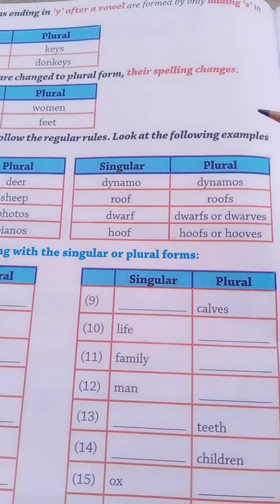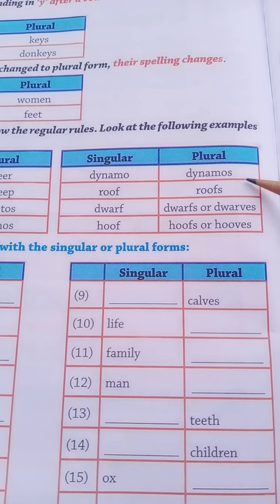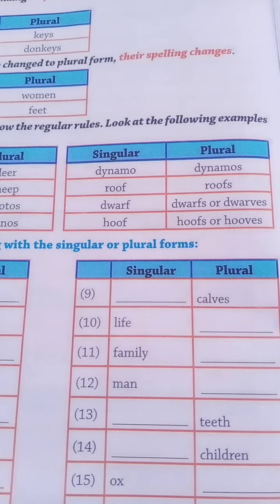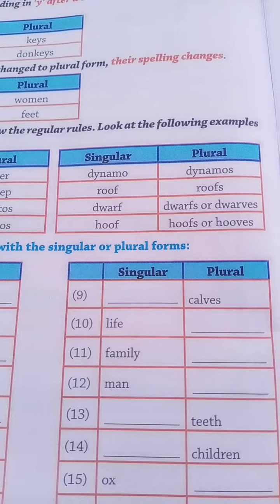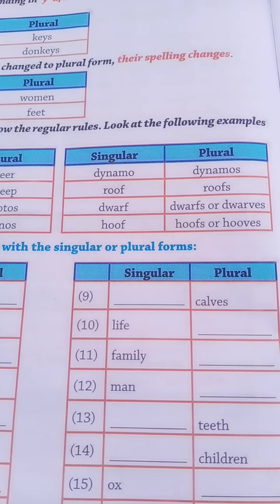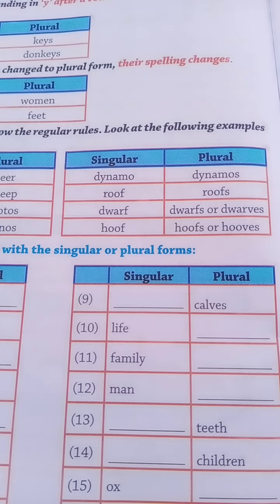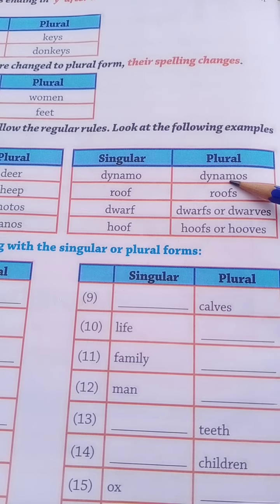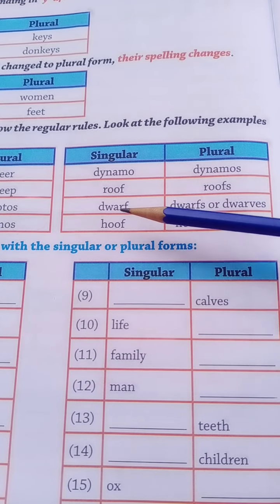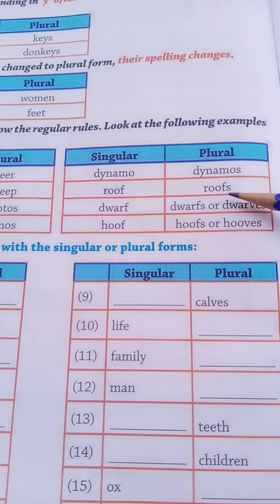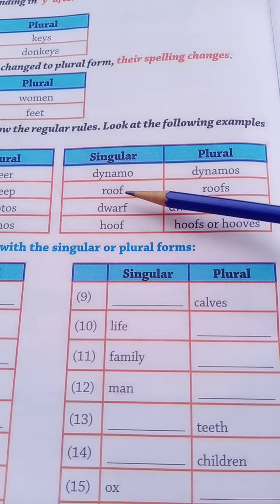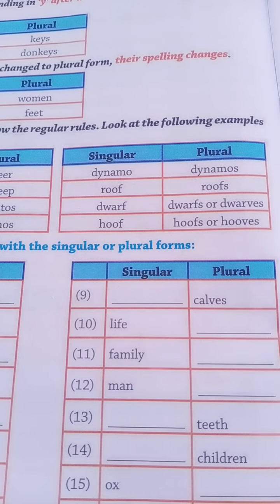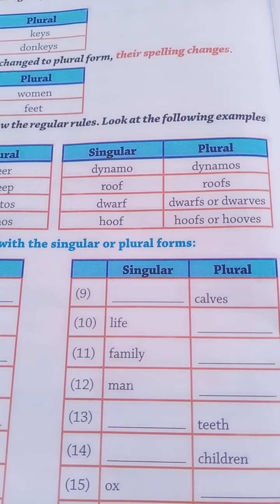And see another example: dynamo, dynamos. What does dynamo mean? Anyone guess the answer? Dynamo is a generator of electricity. So dynamo changes to dynamos. And roof, roofs, which means the roof is the top of a house.